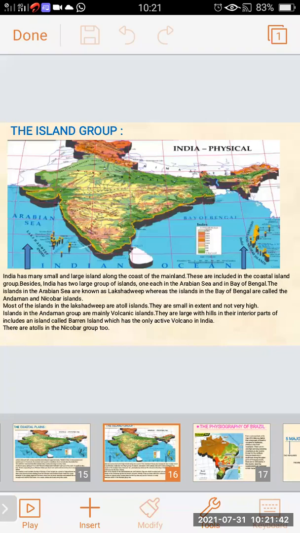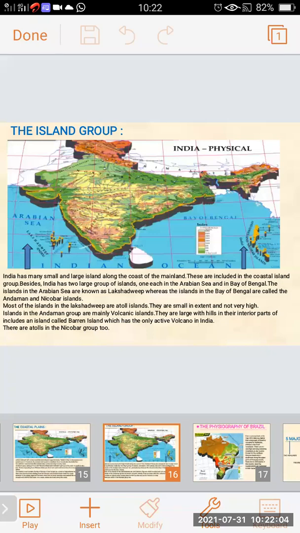There are atolls in the Nicobar group too. In the Nicobar Island group, there are also atolls, meaning small islands. So the map, in the yellow color, indicates the islands.